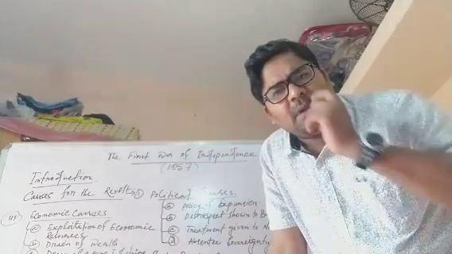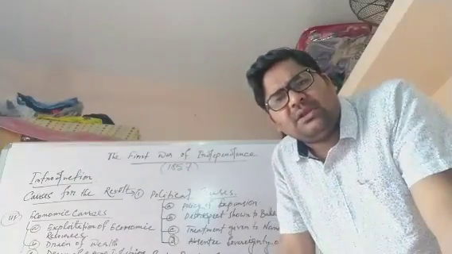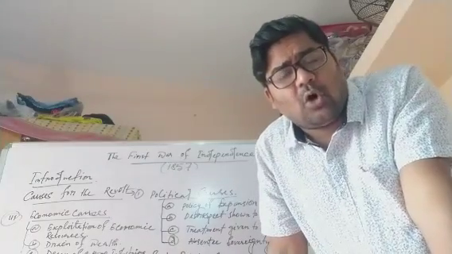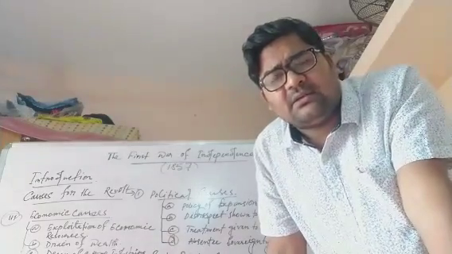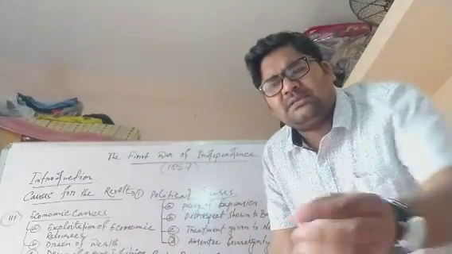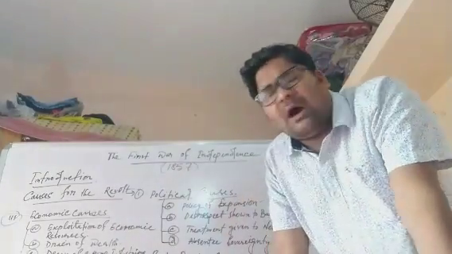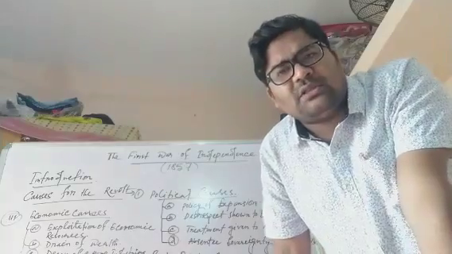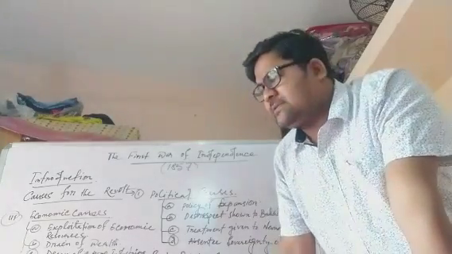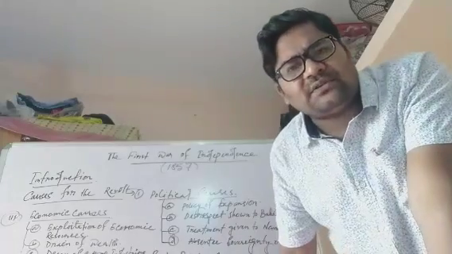Before 1857, many uprisings and revolts took place, but all were localized in nature and scattered, started by some group of people, peasants, farmers, workers, zamindars, or descendants of rulers, and they had their own selfish needs.